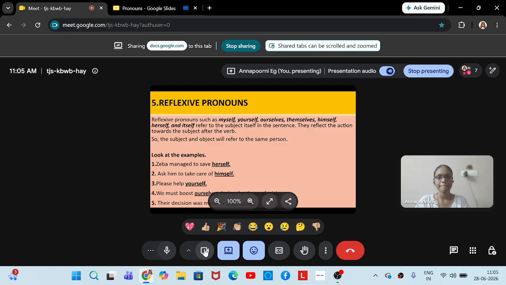Subjective pronouns. Good. Objective pronouns. Good. Very good. So subjective and objective pronouns both come under the first type called personal pronouns. So personal pronouns is divided into two: subjective personal pronouns and objective personal pronouns. Okay, good. Very good. 1 point for Soundarya.